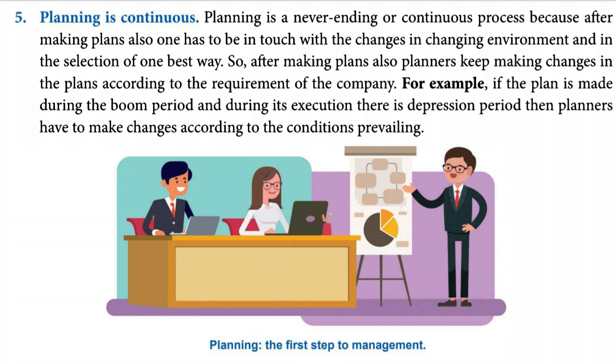But in today's situation, they have changed all the plans. They have changed the selection of employees. That means today we are observing that none of the organizations are continuing the selection process or staffing process. They have deferred those processes. So planning has changed today on the basis of today's situation.